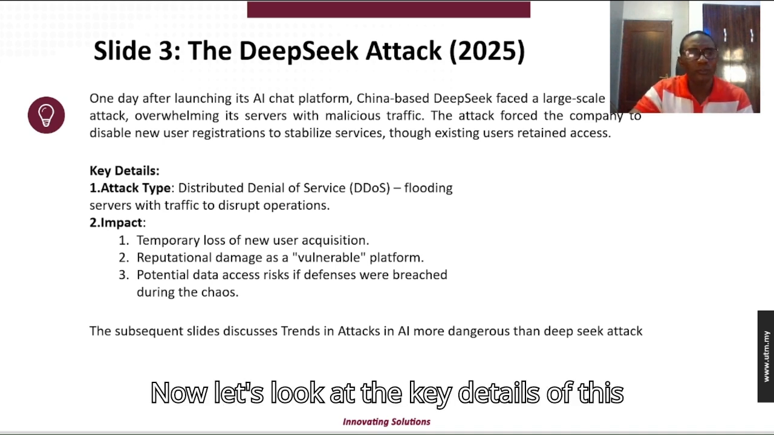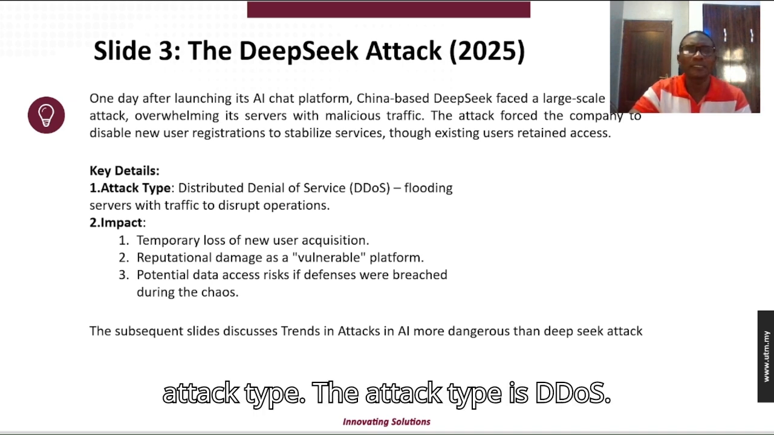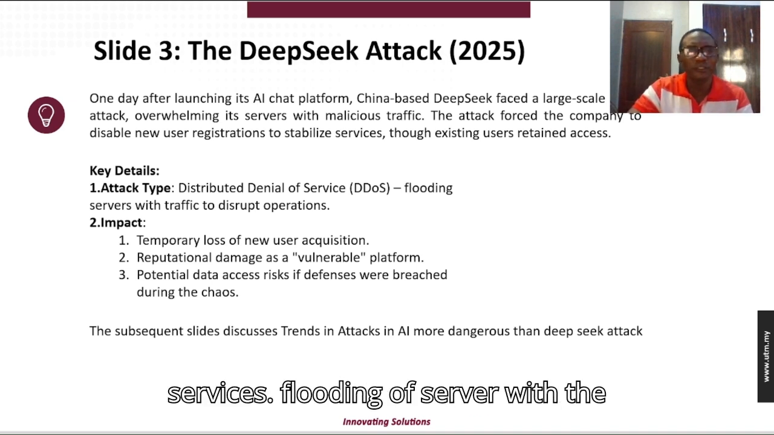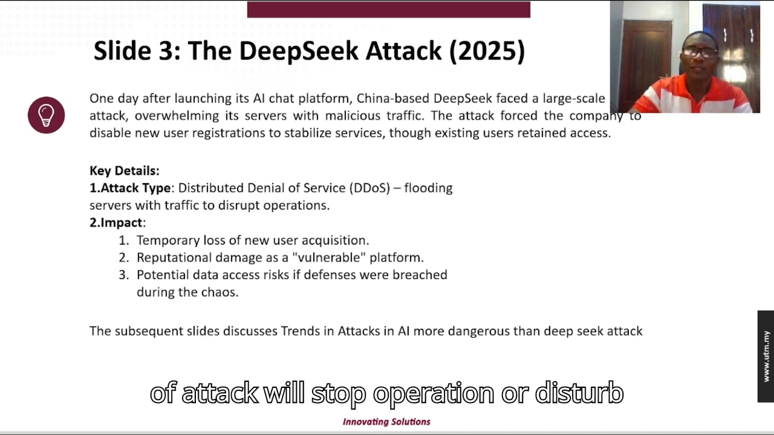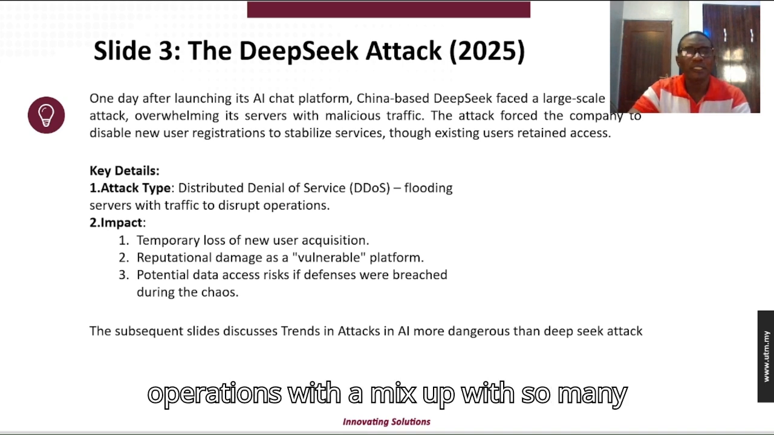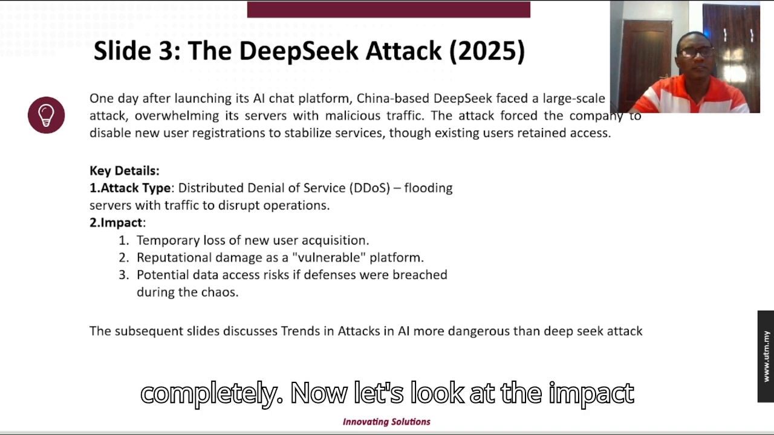Now let's look at the key details of this attack. Number 1, the attack type. The attack type is DDoS, that is distributed denial of service, flooding a server with traffic to disrupt operation. This kind of attack will stop or disrupt operations with a mix-up, with so many things that could not be understood, and distort the entire system completely.